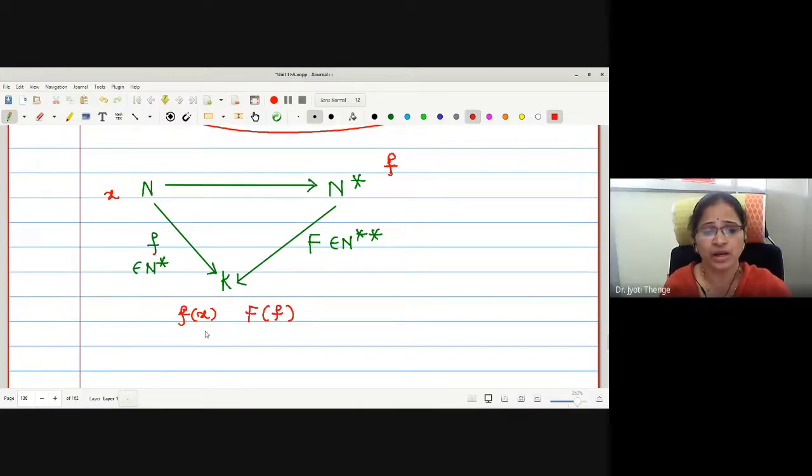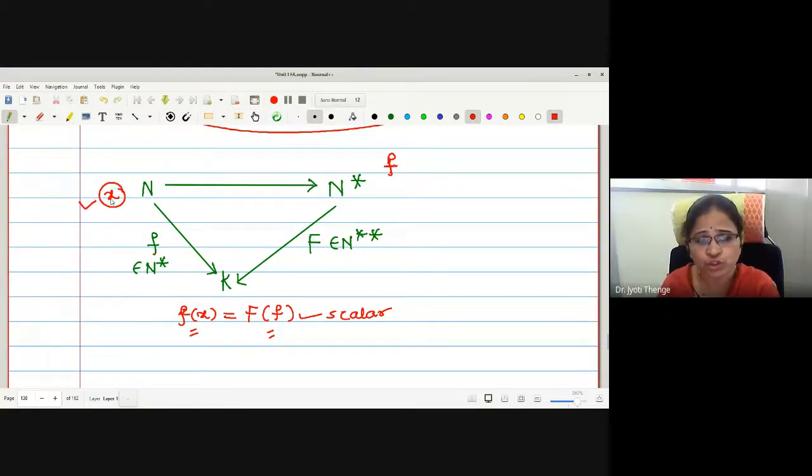But if we try to understand, this capital F of x is the scalar, this capital F of f is also scalar. Means somewhere the equality holds, whatever the scalar we were getting, which is F of f equated to f of x, means this scalar depends on your original element x.